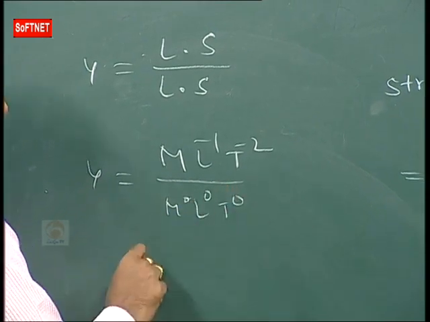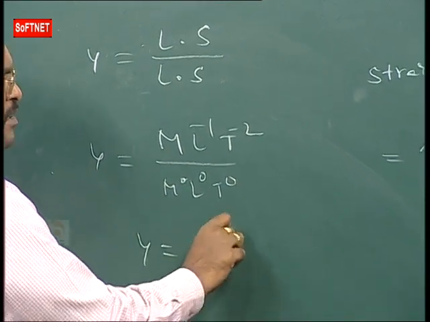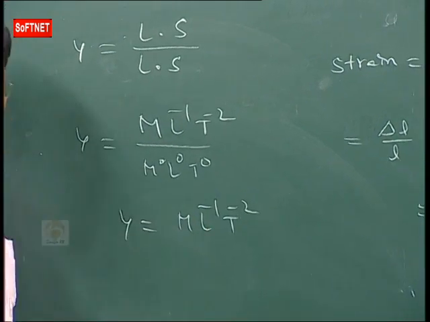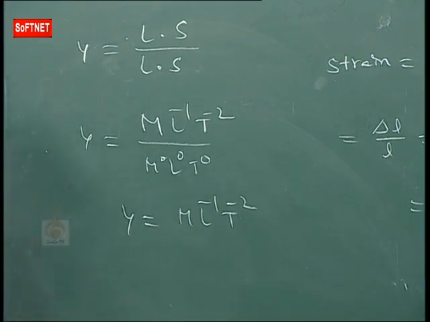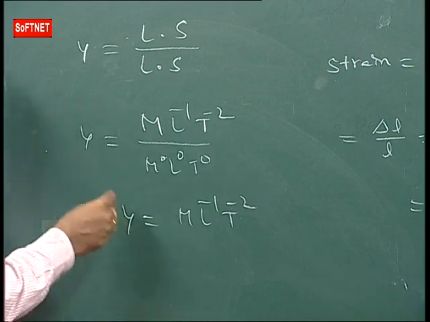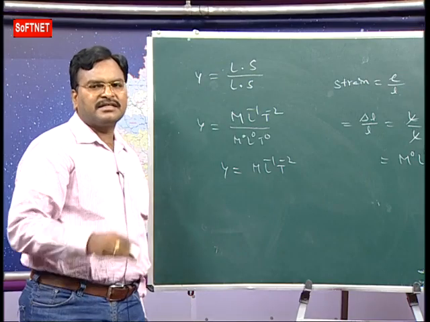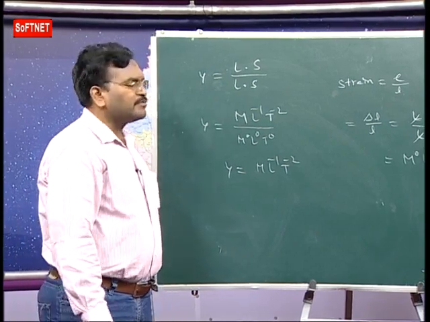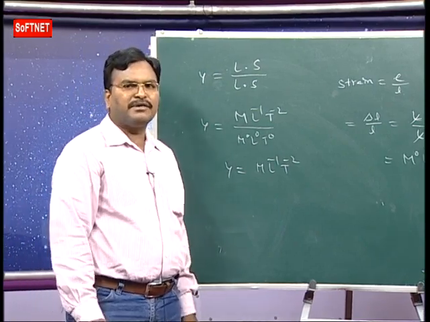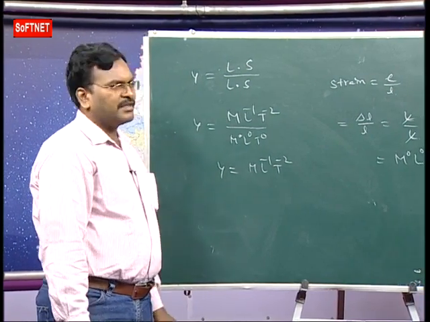So anyhow, all elastic constants, either bulk modulus or rigidity modulus, whatever it may be, here bulk stress, whatever it may be, have the same dimension formula as pressure and stress. Elastic constants means Young's modulus, bulk modulus, rigidity modulus, whatever it may be, the dimension formula is the same.